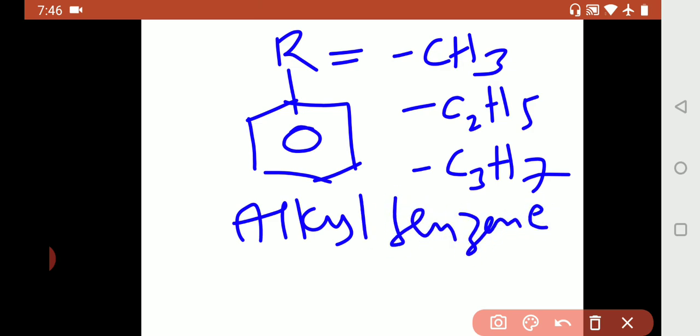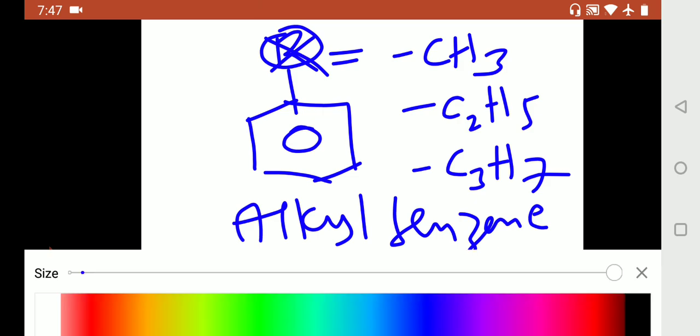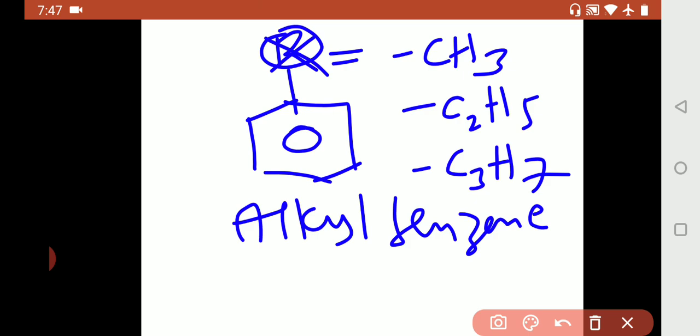Now on oxidation of alkyl benzene in presence of oxidizing agents, what will happen? This side chain will become COOH. That is, in place of this side chain, what will be substituted? COOH will be substituted. Okay. So how? We shall see in the next slide.